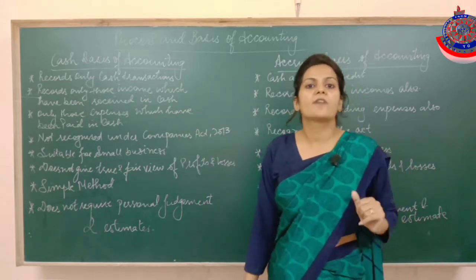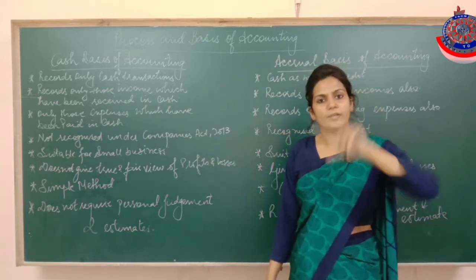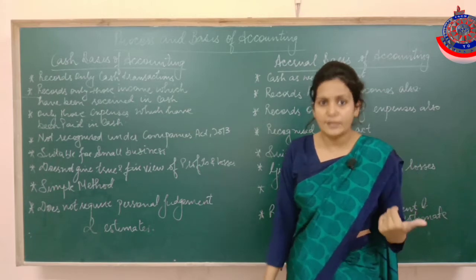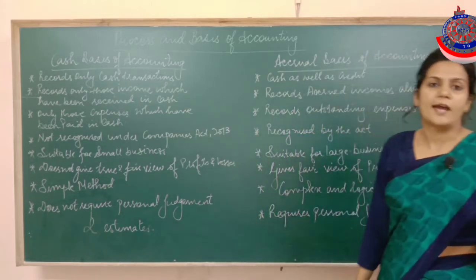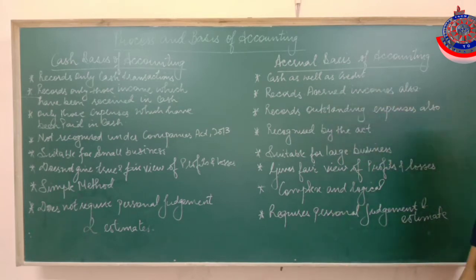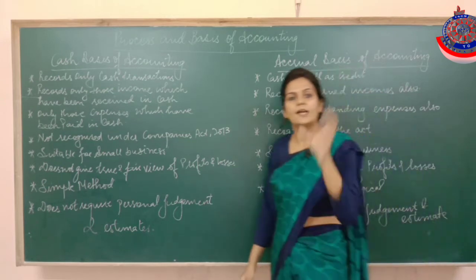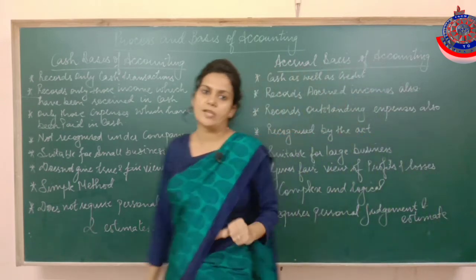Under the accrual basis, both kinds of sales, cash or credit, will be recorded. It means that under the accrual basis we record cash transactions and credit transactions also.